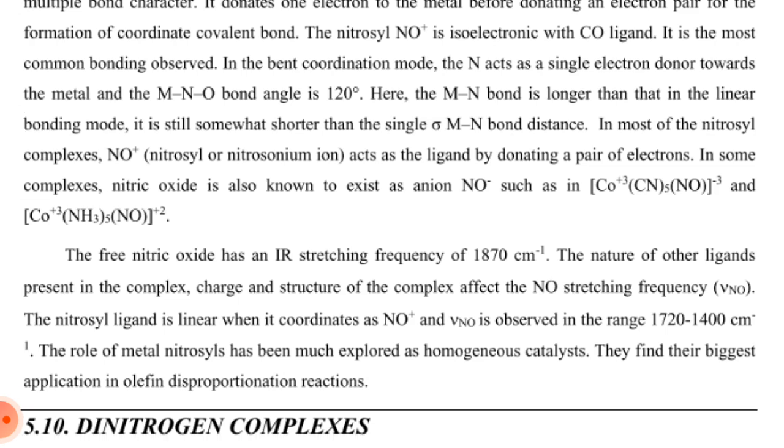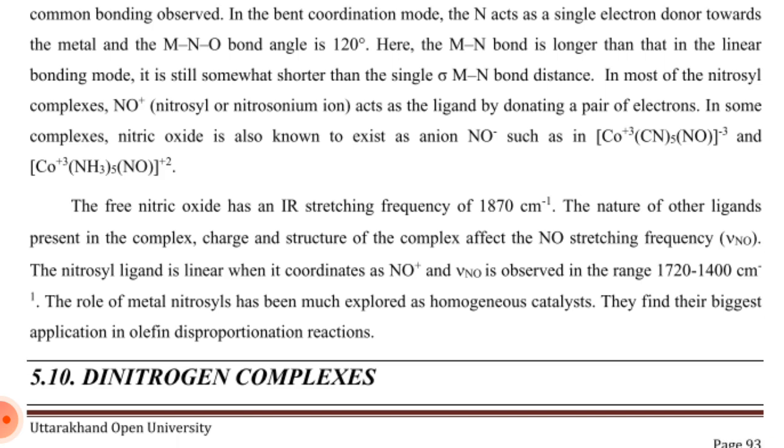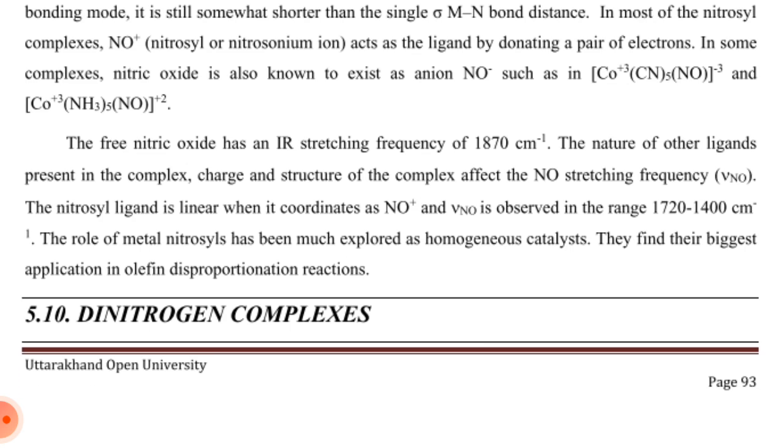In the bent coordination mode, the nitrogen acts as a single electron donor towards the metal and the M-N-O bond angle is 120 degrees. Here the M-N bond is longer than in the linear mode, but still somewhat shorter than a single sigma M-N bond distance.